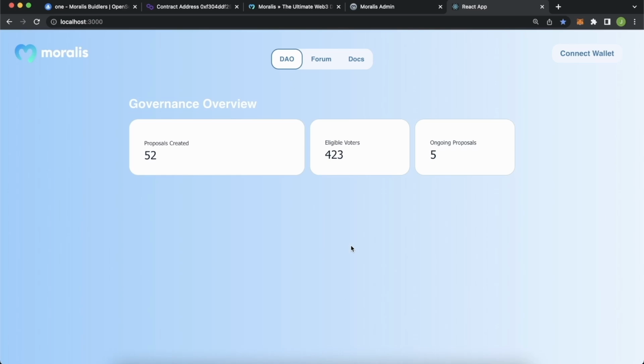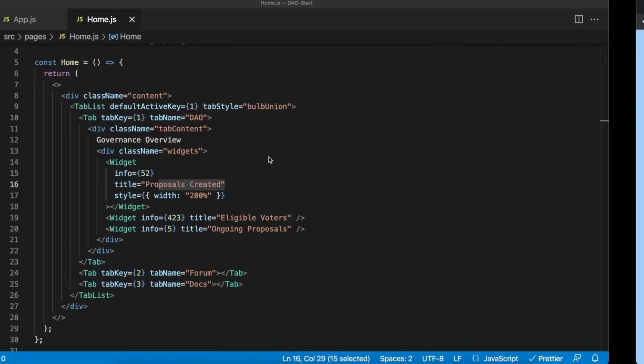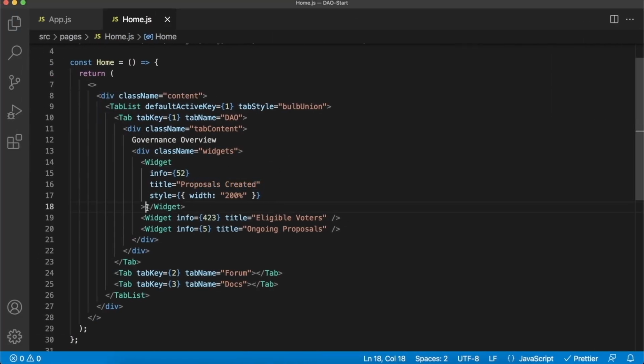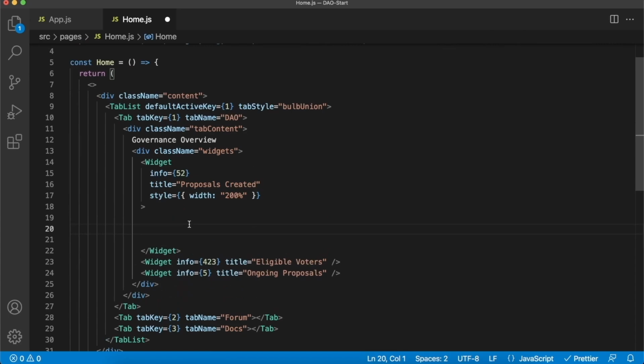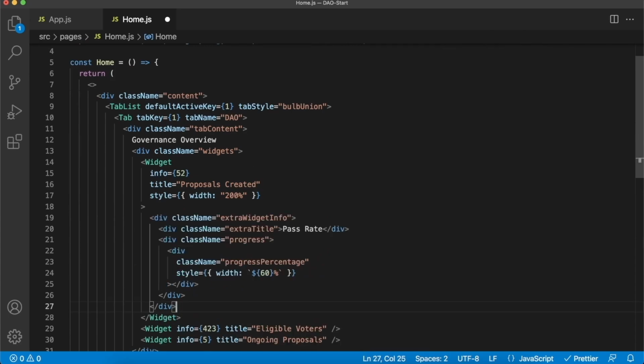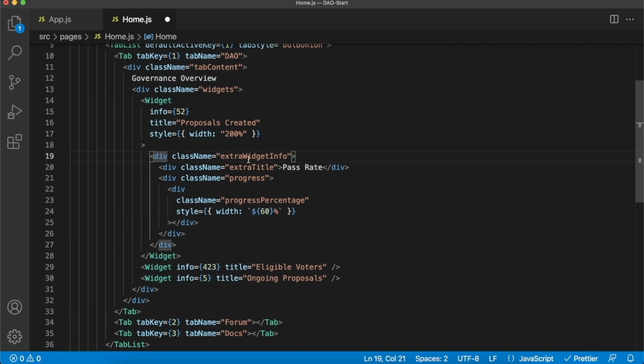But I think we can make this even slightly better. We could add the pass rate of our proposals over here because there's a lot of white space, and make a nice little progress bar with CSS to kind of represent that pass rate. So go back to your home.js file, and inside this first widget over here, let's create our pass rate component like so. So we have this div called extra widget information. It has a title called pass rate, and then we have this progress bar with then another div within it, which gives us the progress percentage, which we have hard coded to 60% over here.